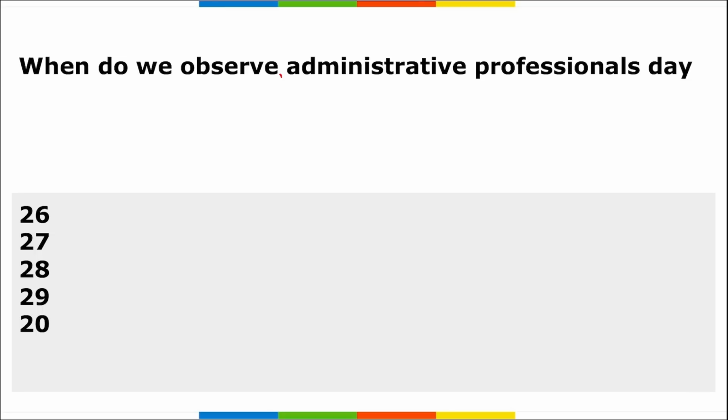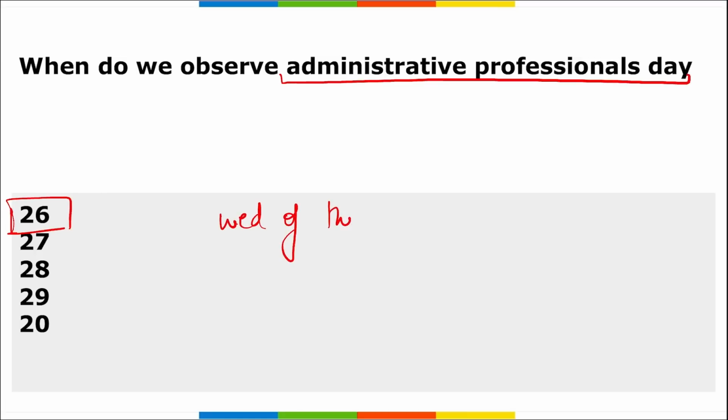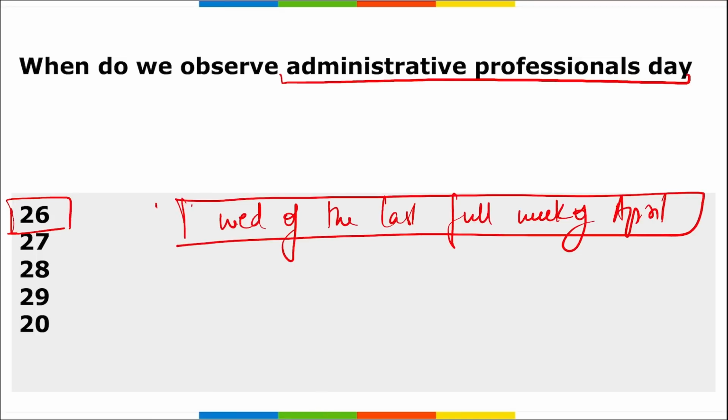Next is, when do we observe Administrative Professionals Day? Administrative Professionals Day is observed on 26th of April, and it is basically observed annually across the globe on the Wednesday of the last full week of April. Alright, on the Wednesday of the last full week of April, we observe the